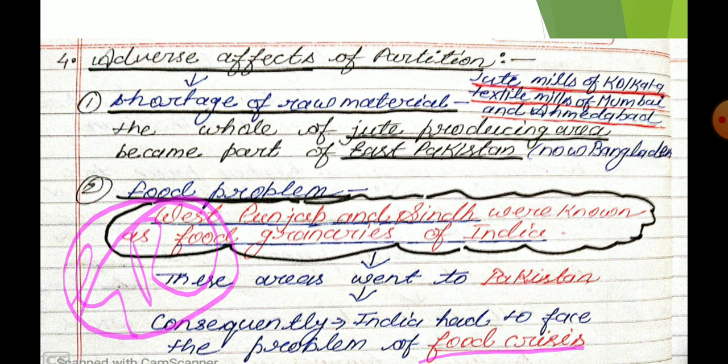And we also faced the problem of food crisis. Why? Because the majority of fertile land that comes in the area of West Punjab and Sindh, that is known as the food granary of India, went to Pakistan, and we faced this food crisis till the Green Revolution.